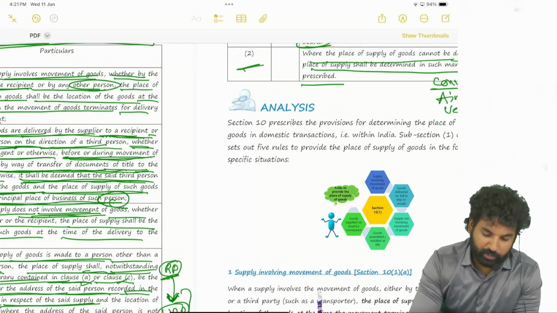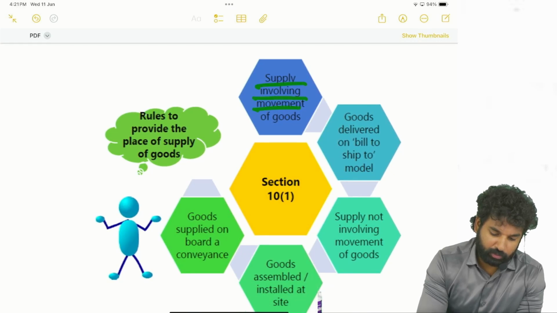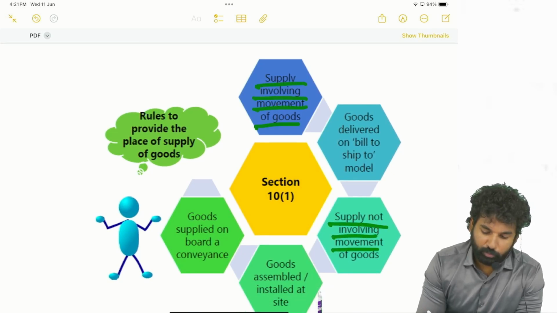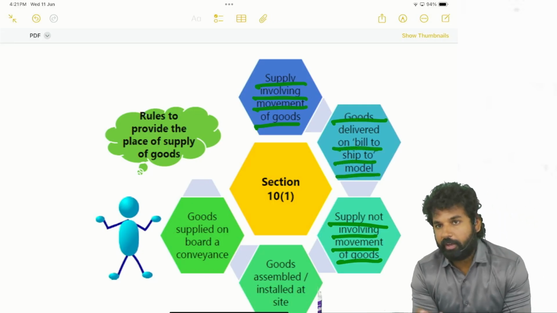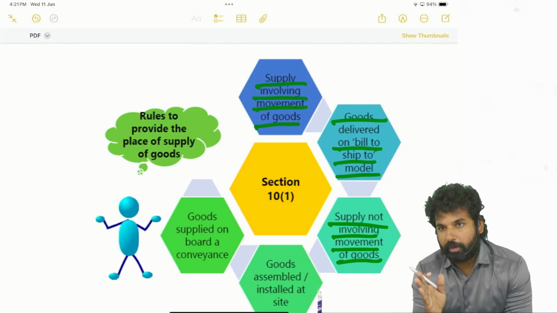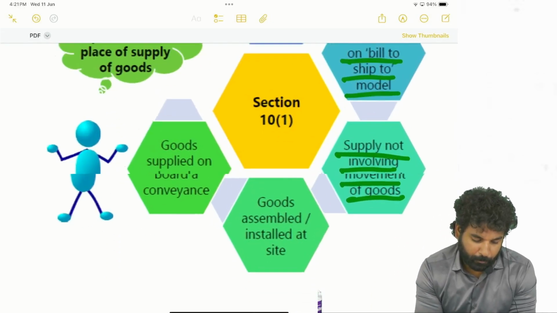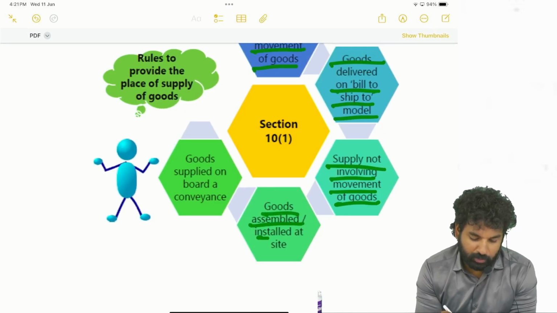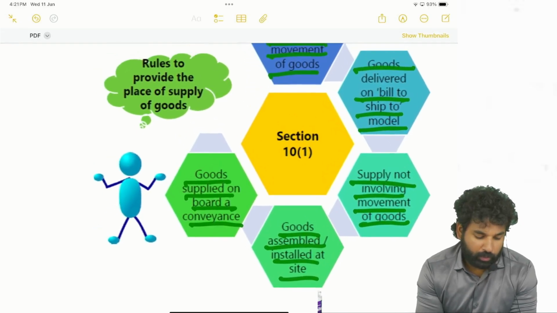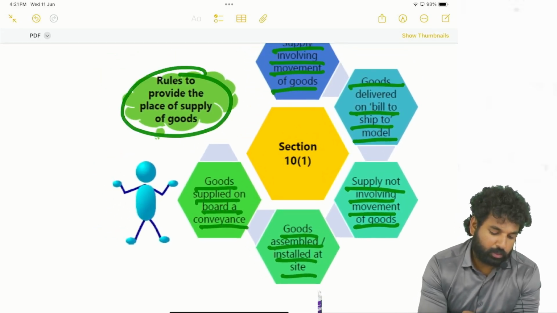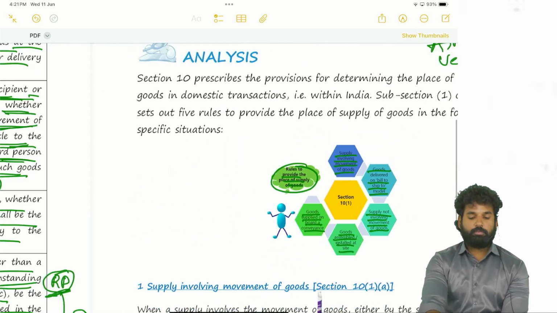What are the parameters taken into account? We have taken into account supply involving movement of goods, supply not involving movement of goods, goods delivered on a bill to ship to model. So the bill will be given to the recipient, the third person, and shipping will be made to a different person. Billing will be, shipping will be. Next, goods assembled or installed at site, goods supplied on board a conveyance. So these are the rules to provide the place of supply of goods. These are taken into consideration, right?